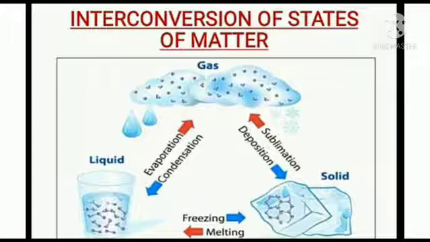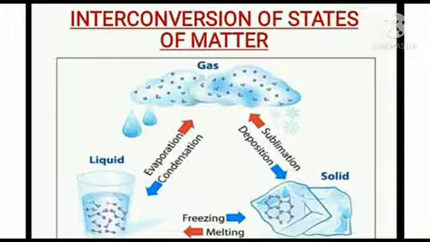When liquids are cooled down, they change into solid, and this is called freezing. But there are some substances which directly change from solid to gaseous state, and this process is called sublimation. One more process is when gases directly change back to solid, which is called deposition, right?